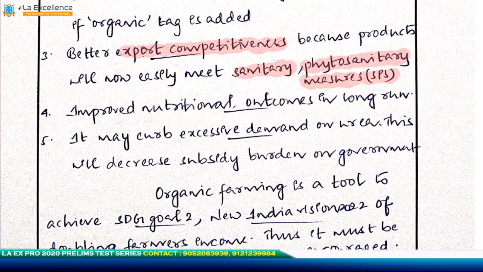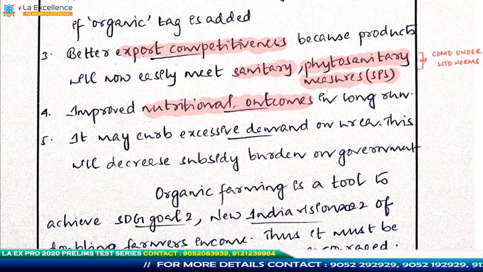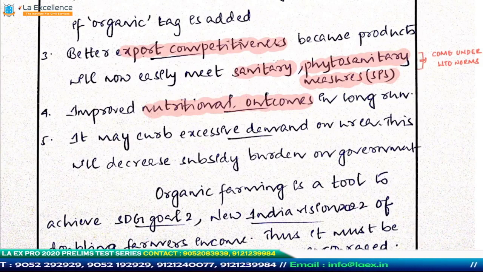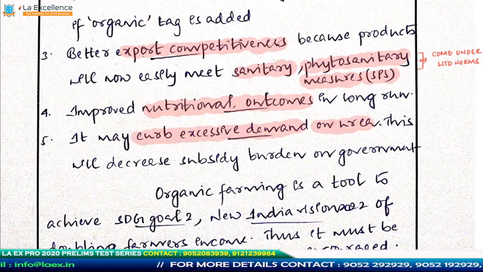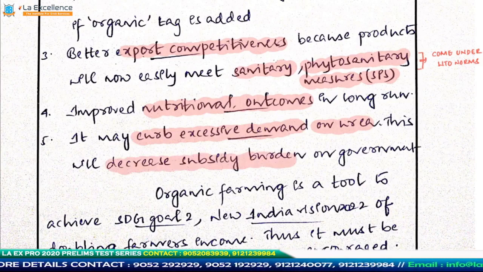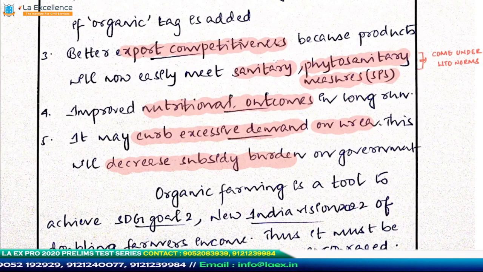In addition to this, I can improve the nutritional outcomes. An organic product is much richer in nutrients and is less in terms of pesticides. There will be less problem of bioaccumulation and biomagnification. So it will increase the nutritional outcomes eventually. And in addition to this, the fertilizer demand is going to decrease. The urea demand is going to decrease. And because the urea demand is going to decrease, the subsidy which the government is supposed to shell out from its coffers for urea is going to decrease. So the subsidy burden on the government is going to decrease.